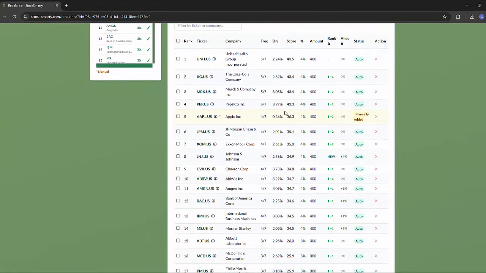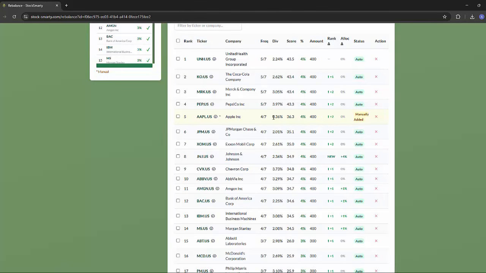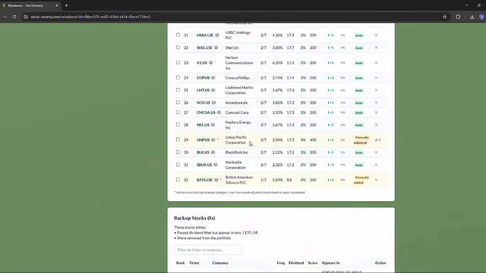You'll also notice that any stocks highlighted in yellow are the custom changes that have been pulled through from the previous version. So because we added Apple in the previous version, although it wouldn't appear in the rebalance, it's now been added into our V2 portfolio just as before because the user wanted it to. Similarly with Union Pacific, we manually adjusted the amount to 4%. We can always revert that back to the generated score if we wish by pressing this revert button, but at the moment it holds the 4% which we chose previously. Same for BAT, we added it manually from our backup stocks, so again we have that in our portfolio.